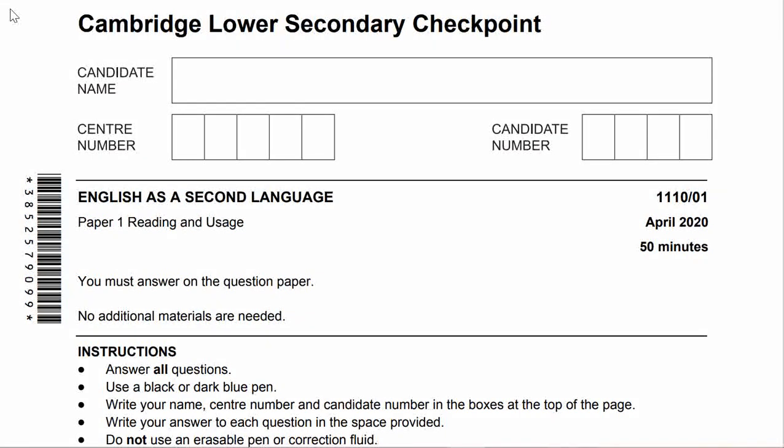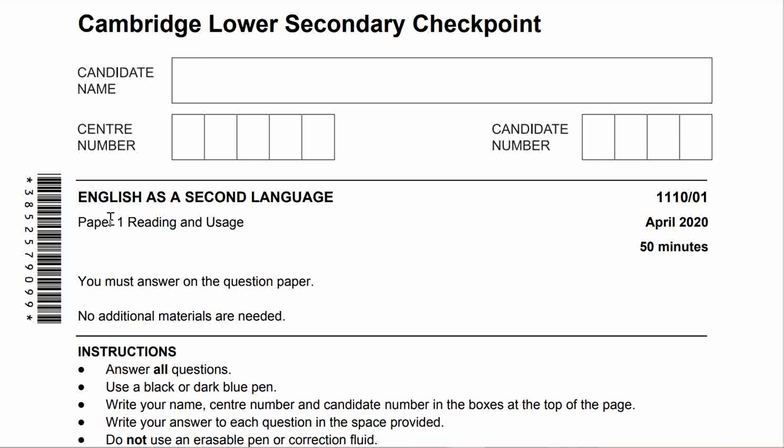Hi guys, today we are going to discuss Cambridge Secondary Checkpoint, English as a Second Language, Paper 1 Reading and Usage, Paper Code 1110/01, April 2020. This paper is for 50 minutes.